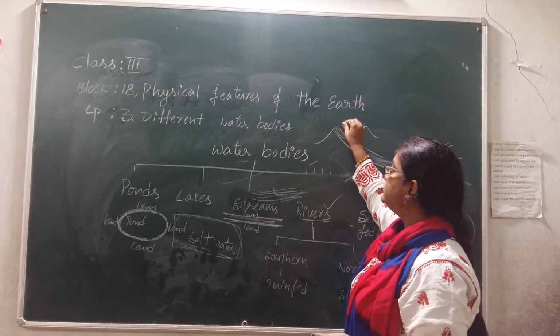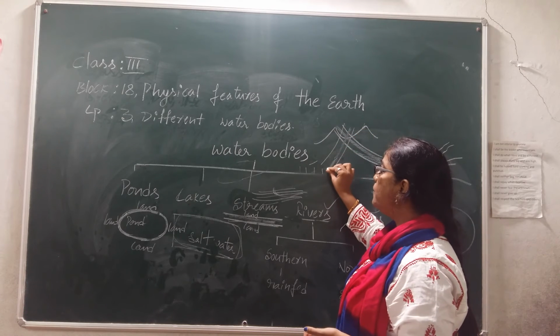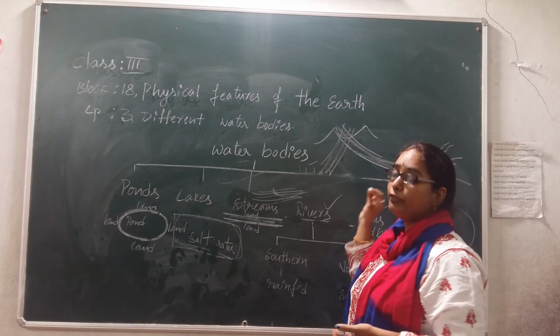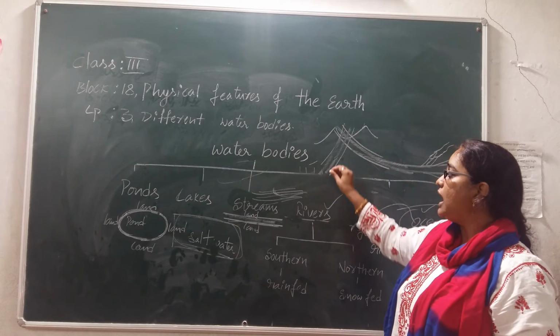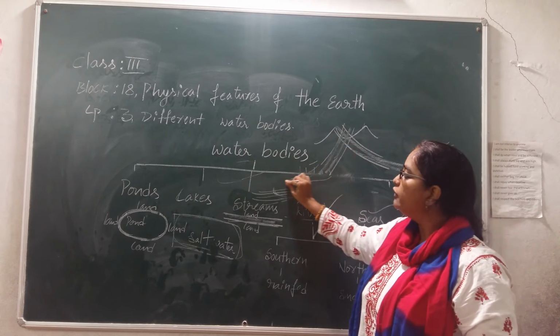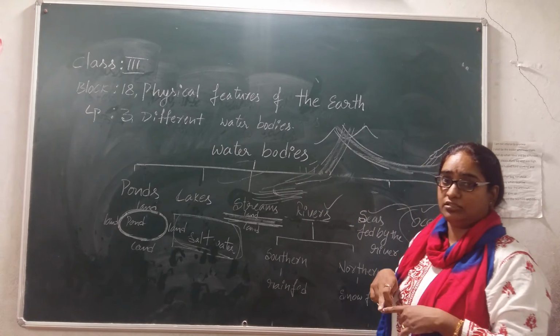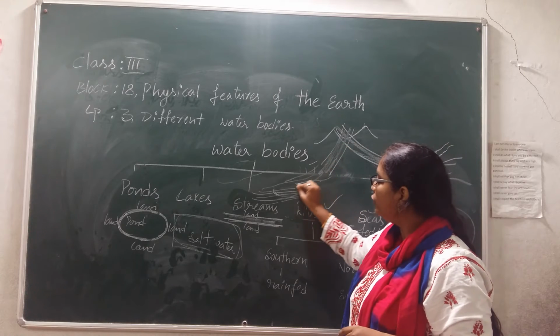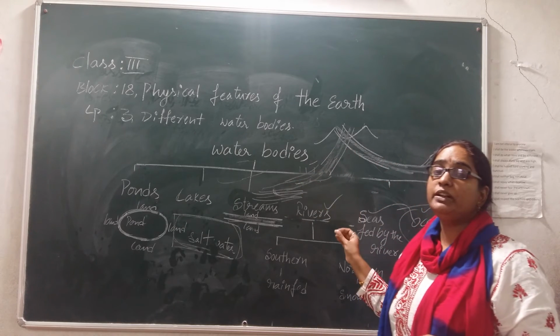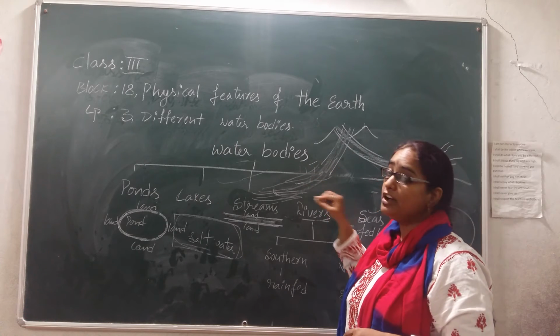Most of the rivers, as I said, are snow fed. Because of climatic changes, snow melts into water and flows from top to bottom, and it will make its own way because water has a quality to flow. It won't stop in one place if it doesn't have any edges, right? Whenever it flows from top to bottom, it automatically makes its own way. That way is what we call a river.